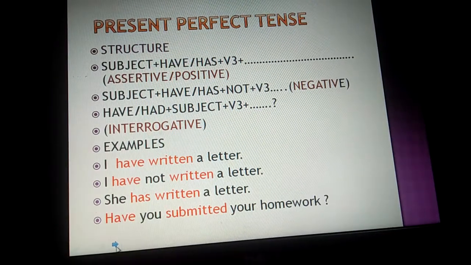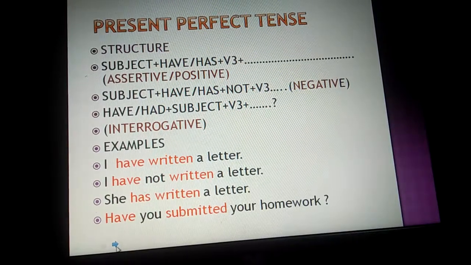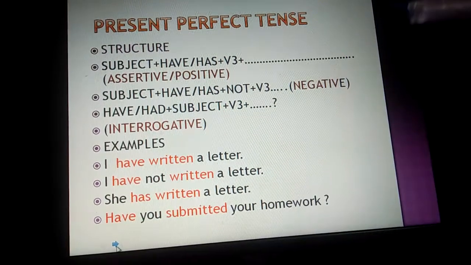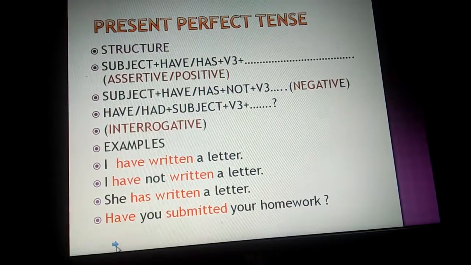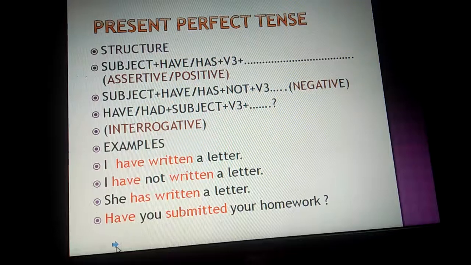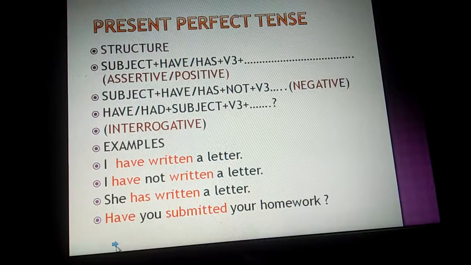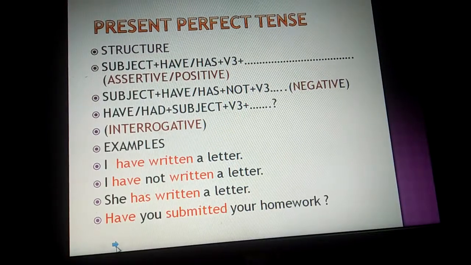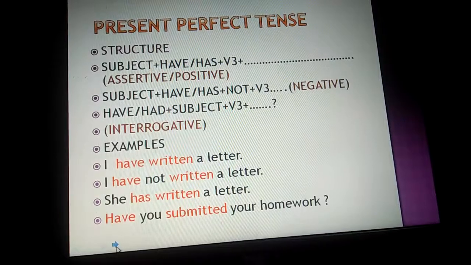Children, in this module we are going to study about perfect tense. Perfect tense, as I told you earlier, shows the action is completed. If the action is completed in the present time, then it is known as present perfect tense. If the action was completed in the past, then it is past perfect tense. If the action will be completed in the future, then that is known as future perfect tense.